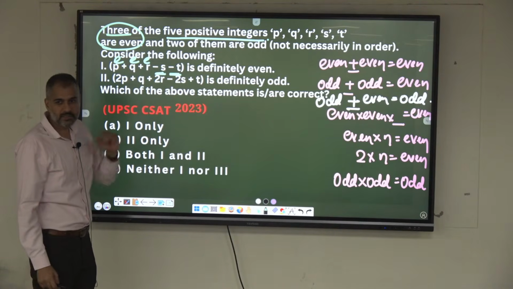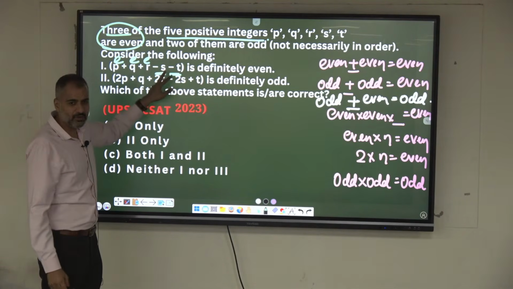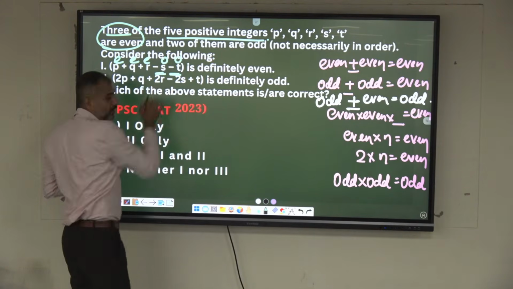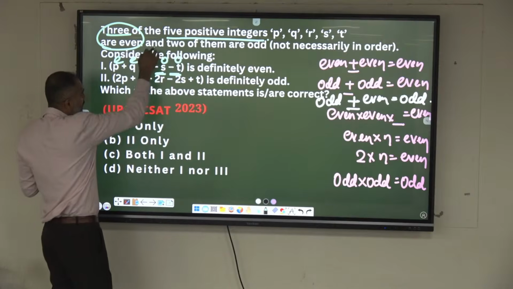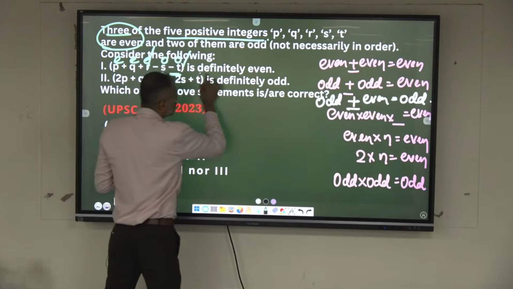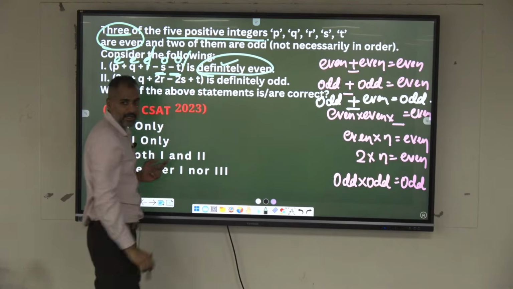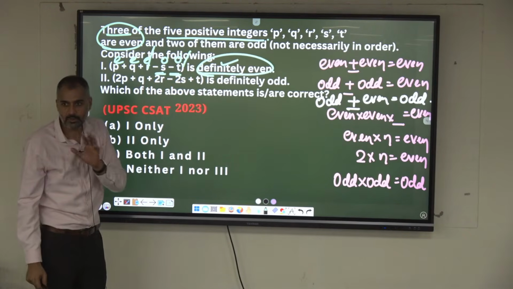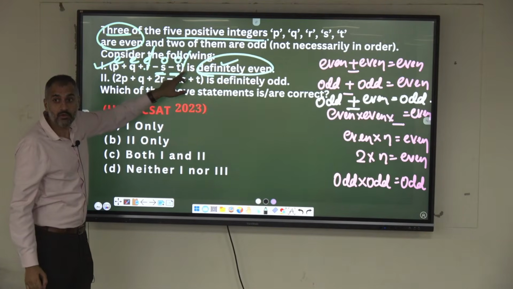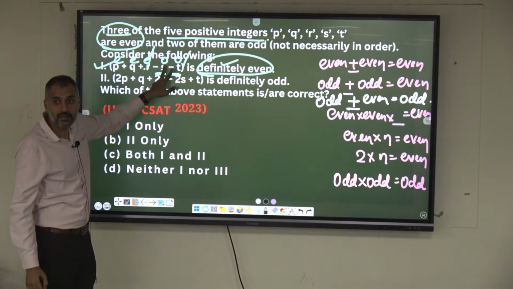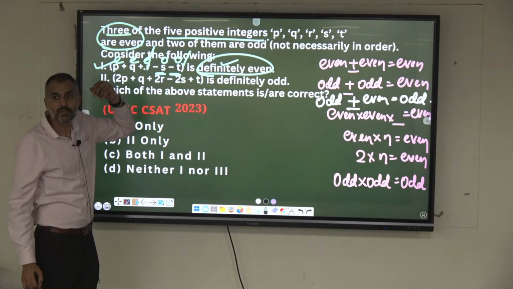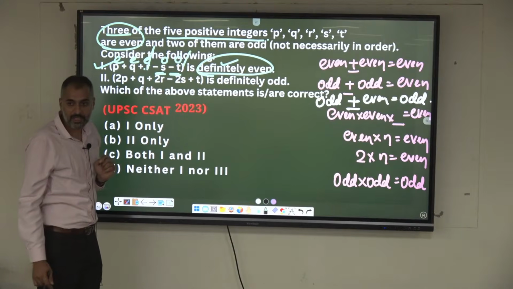Even plus even plus even, even only. Odd plus odd, or minus also you do. Consider plus only. Odd plus odd, even only. These are all even numbers. This is also an even number. Even plus even, even. So it is definitely even. Always even, right? Is it possible to get odd? Not possible. So this is definitely true. Some of these two will be even. Already this is even. Even plus even, even only. So it all has to be definitely even.